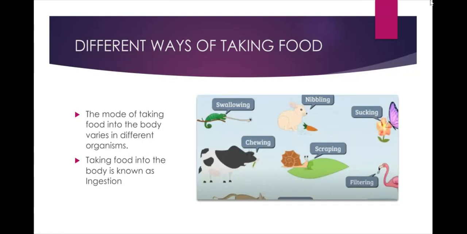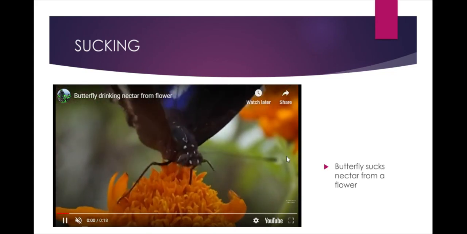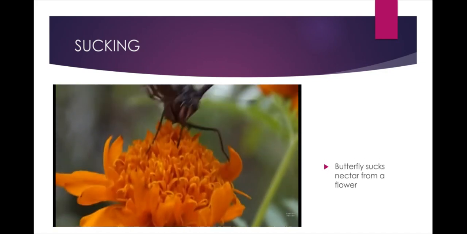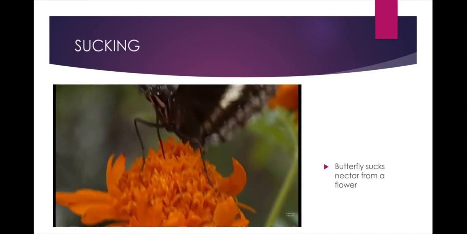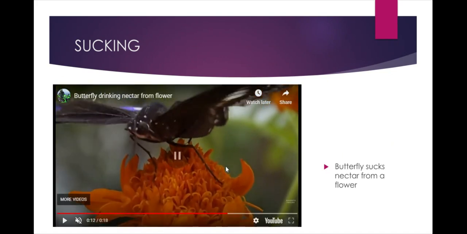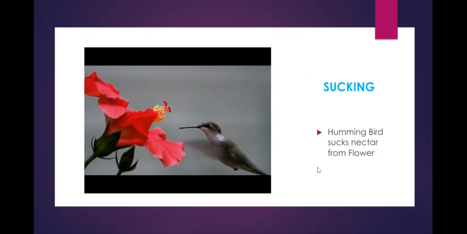Some animals like butterfly and hummingbird suck nectar from flowers. Sucking. One more example: hummingbird sucks nectar from flower.